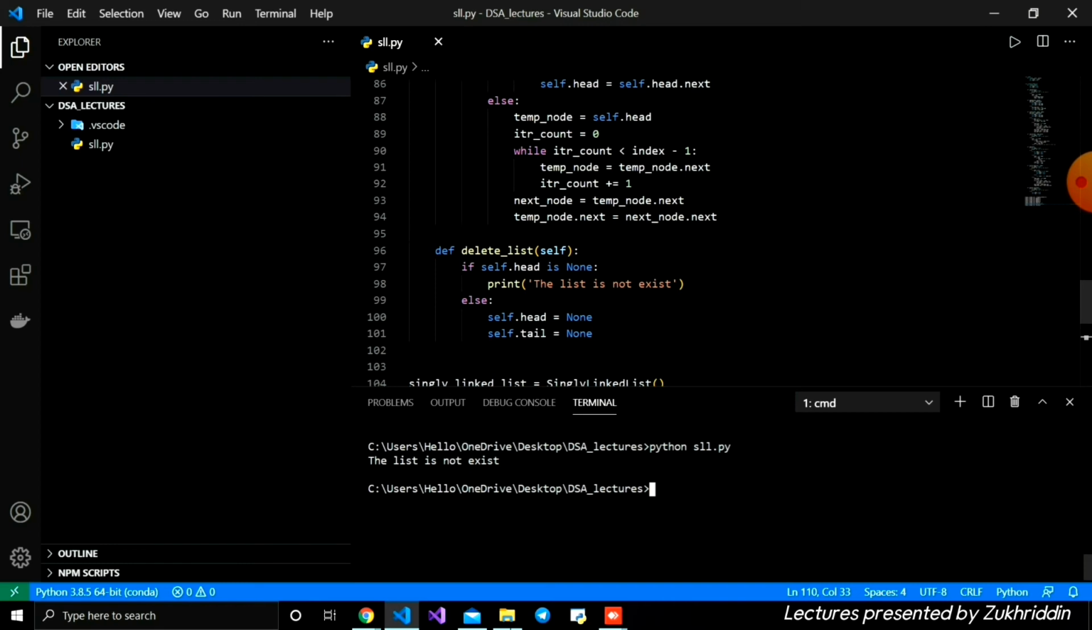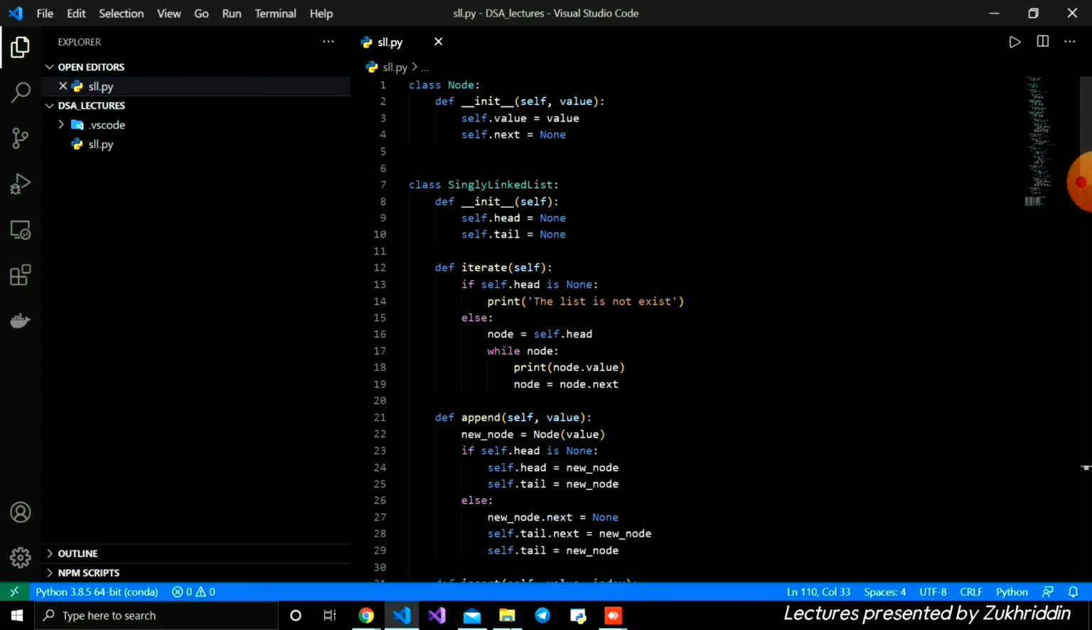It's very easy. Let's see what the time and space complexity of a single linked list looks like. Firstly, for initializing, the time complexity is constant and the space complexity is constant. For iterating, the time complexity is linear. Iterating a single linked list takes, in the worst case, linear time complexity, which is O(n), and the space complexity is constant. We are not using extra memory, which is O(1).